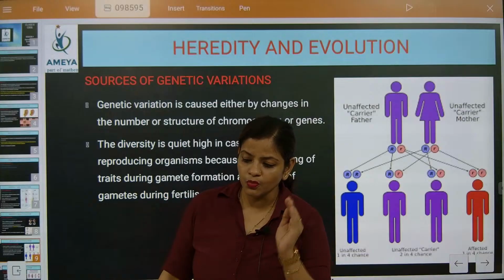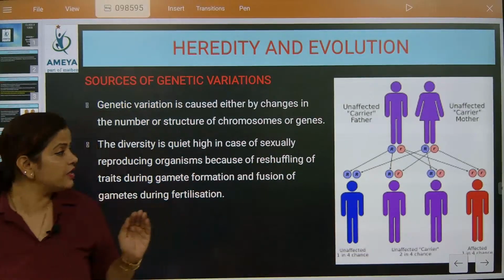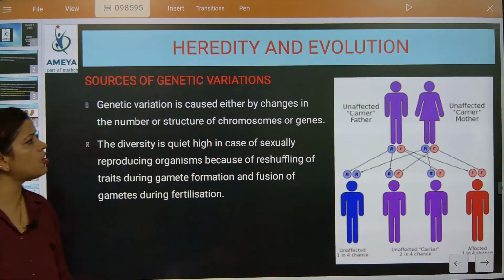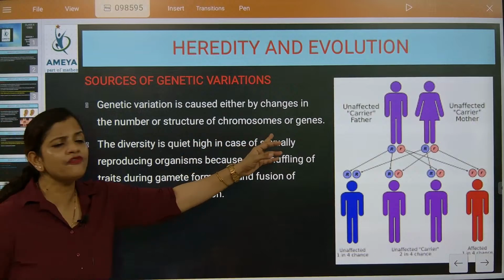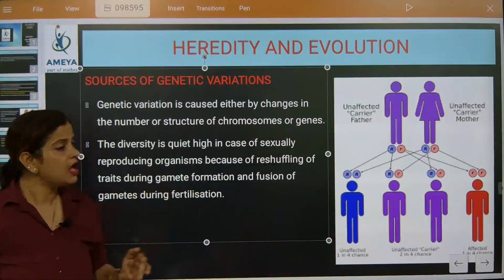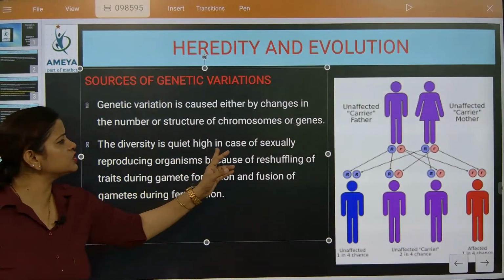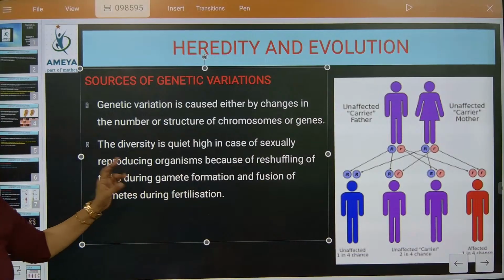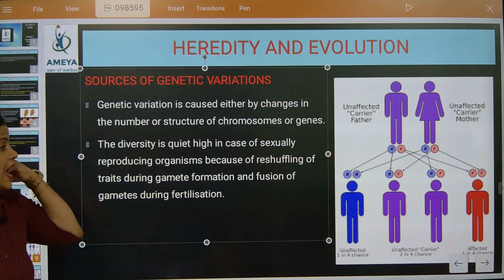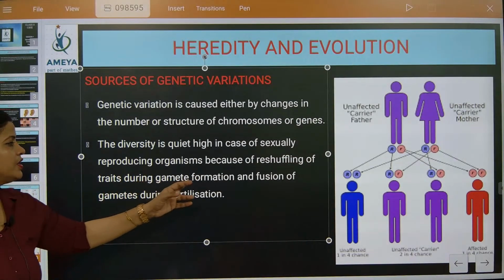Understood? So this is the most important part everybody must remember. Genetic variation is caused either by change in the number or structure of chromosomes or genes. Understood? The second part is that the diversity is quite high in sexually reproducing organisms. Understood or not? And it is reshuffling of traits during gamete formation.